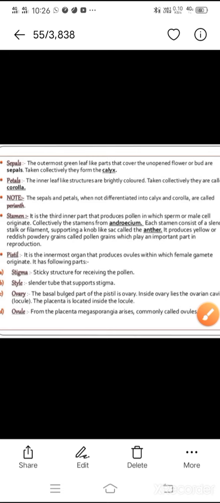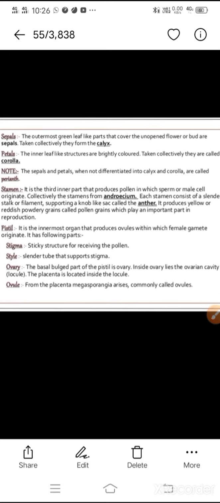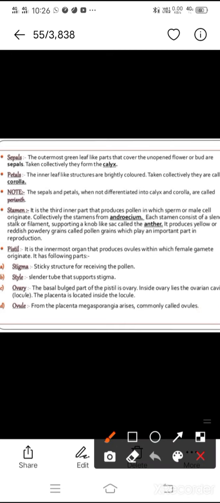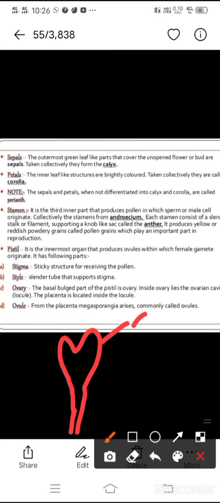Pistil, coming to the pistil, what is meant by pistil? You can see stigma, style, and below you can find the ovary. Together we call this the pistil. Pistil consists of 3 parts.